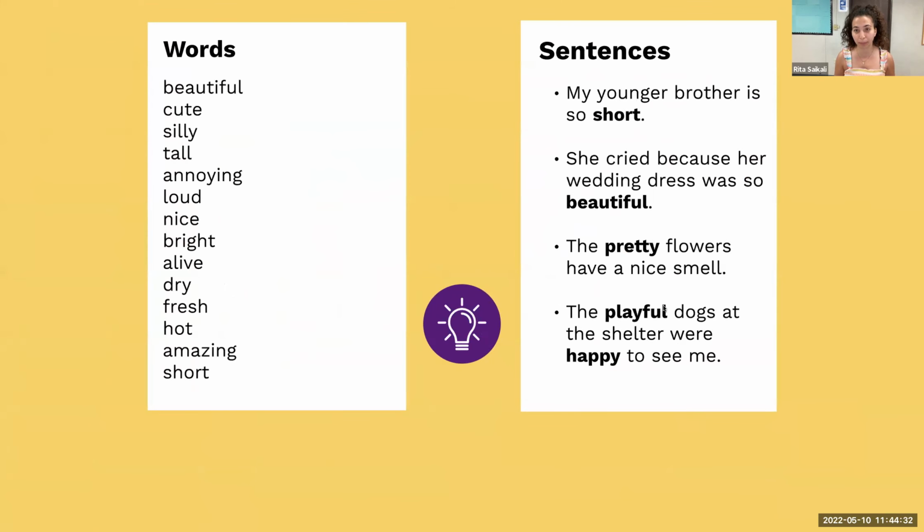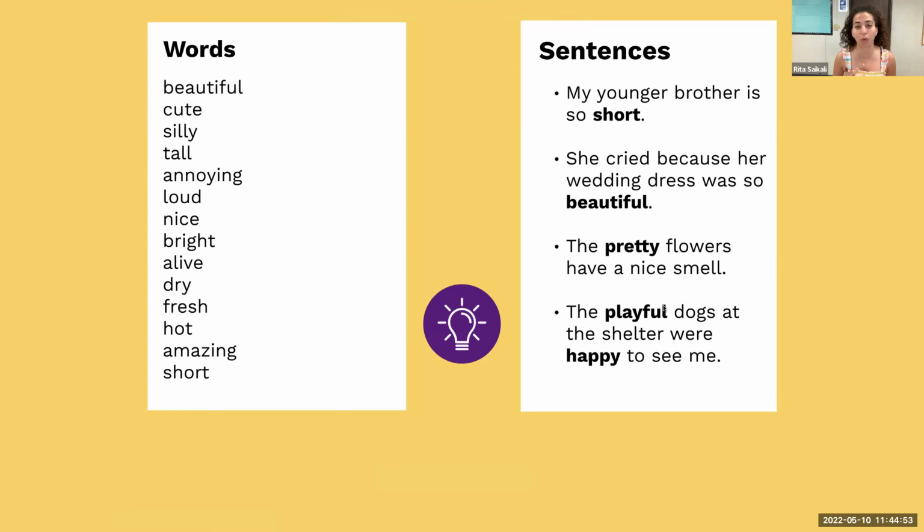So for example, beautiful, cute, silly, tall, annoying, loud, nice, bright, alive, dry, fresh, hot, amazing, short. These are all things that are descriptive.